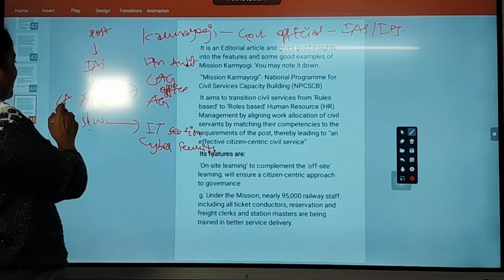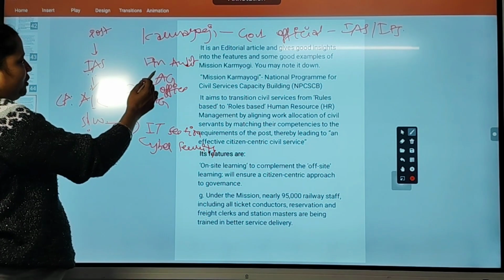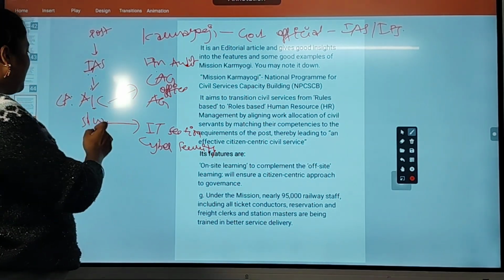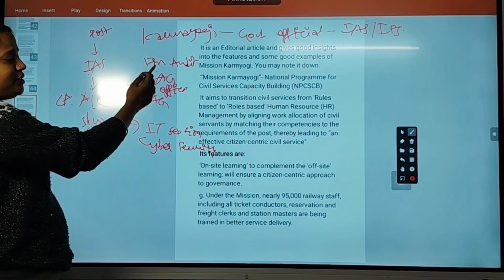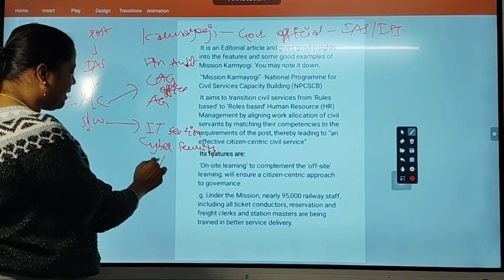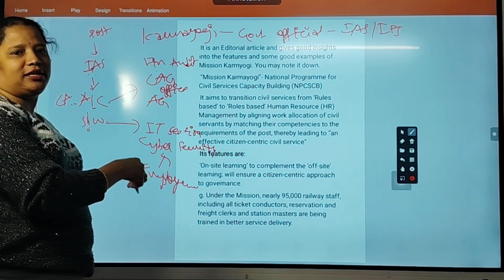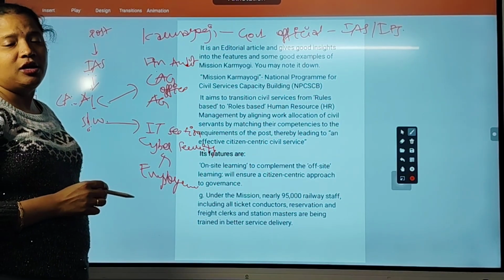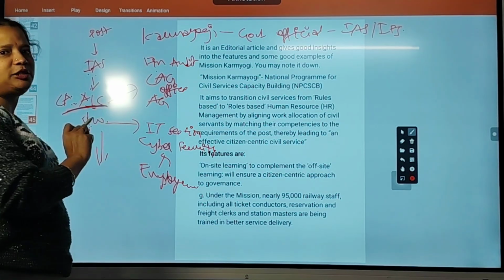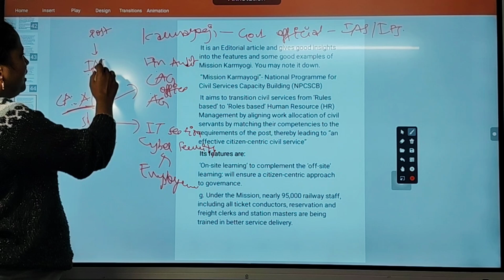Means suppose by mistake they have allotted an accounts person into cyber security and a software person into the financial audit section. They can't perform well because the software person doesn't have an idea on accounts and the accounts person doesn't have an idea on cyber security. Even though the employees are telling some terms, they are unable to understand and they don't know how to implement these terms for practical use of government. So what will happen? Their performance will go down. So according to their personal abilities, personal skills and their qualification, the post will be given in Mission Karma Yogi first of all.